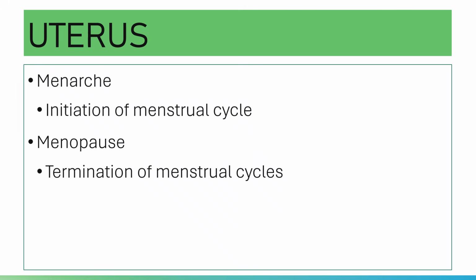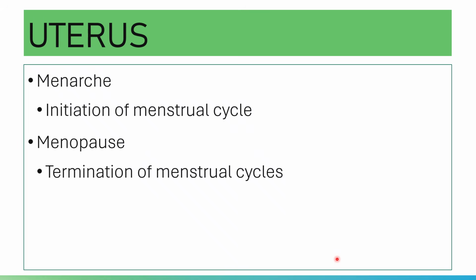Okay, and so some terms in relation to your menstrual cycle. You have your menarche, that is the initiation of your menstrual cycle, or actually your first menstrual cycle, and your menarche occurs at 9 to 14 years of age. And your menopause, or your climacterium, is the termination of your menstrual cycle, and it occurs by the age of 45 to 55 years.